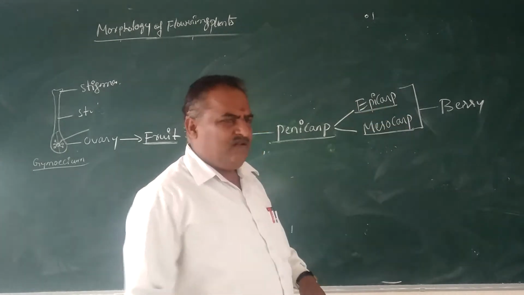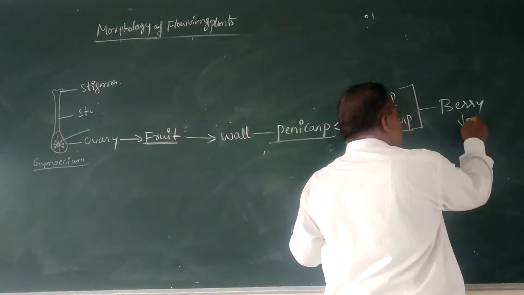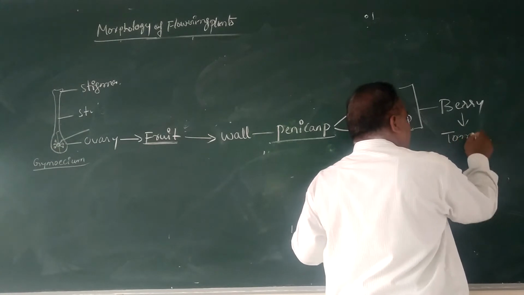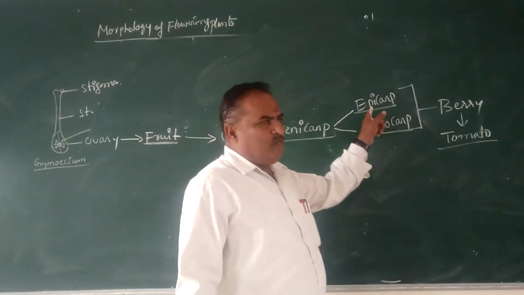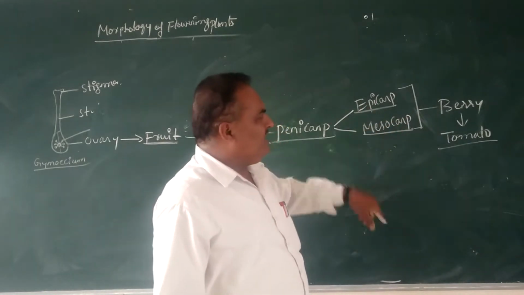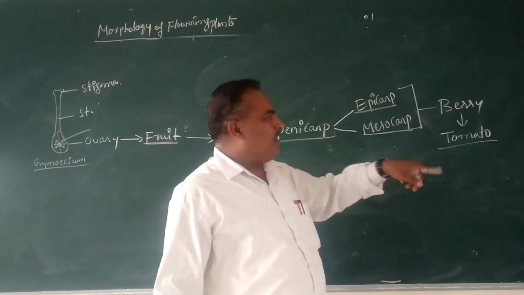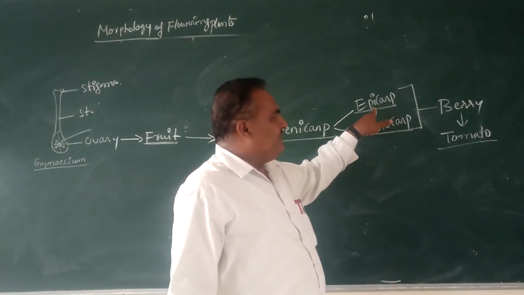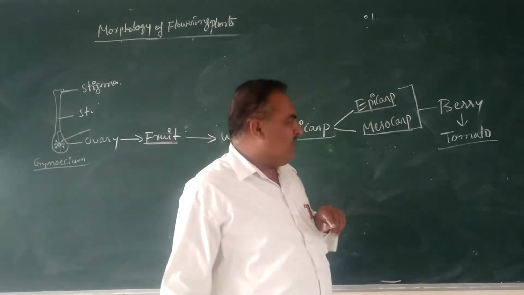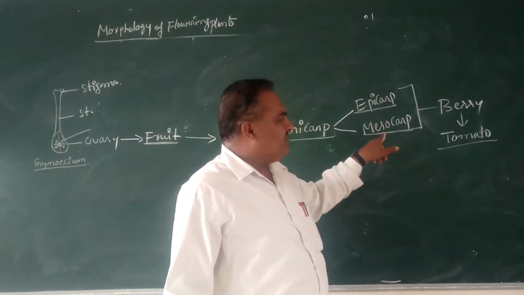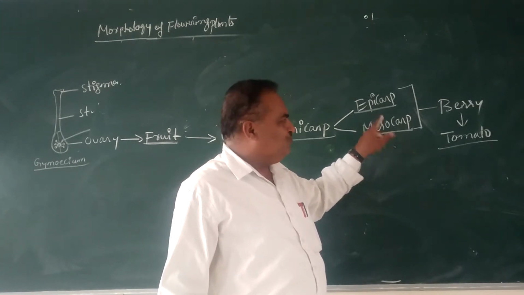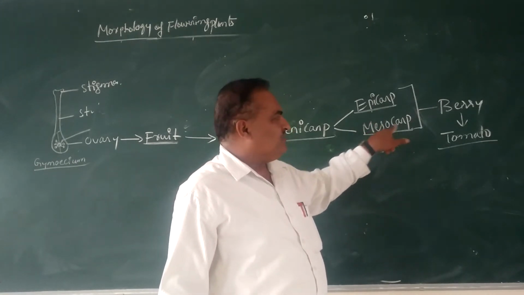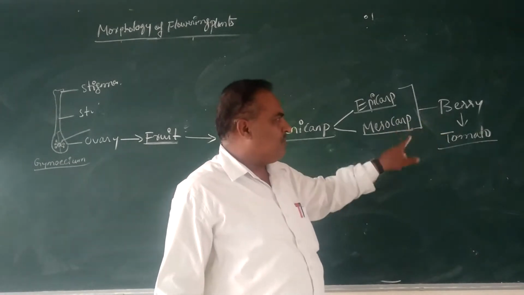The best example for a berry is the tomato fruit. In tomato, the outermost skin, the outermost layer, is called the epicarp, and next to that is the edible, juicy part, called the mesocarp.